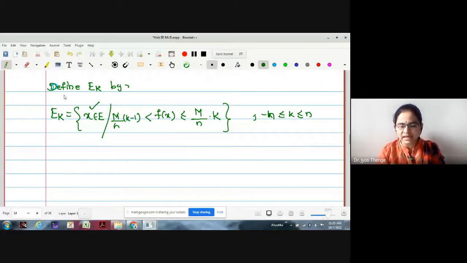And now may I say that these EKs are pairwise disjoint, a pairwise disjoint collection of the domain. Why? Because this value we were excluding. We were not including both the upper limit and lower limit. One value we were excluding, only one we were taking. Therefore, whatever collection EK we were getting is pairwise disjoint sets. Is the point clear?